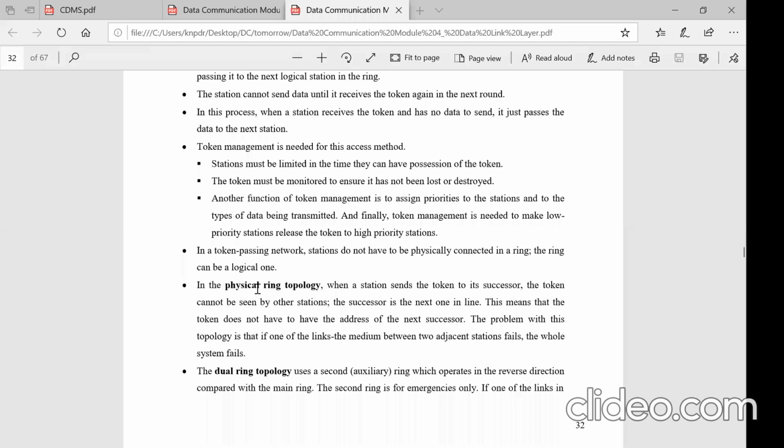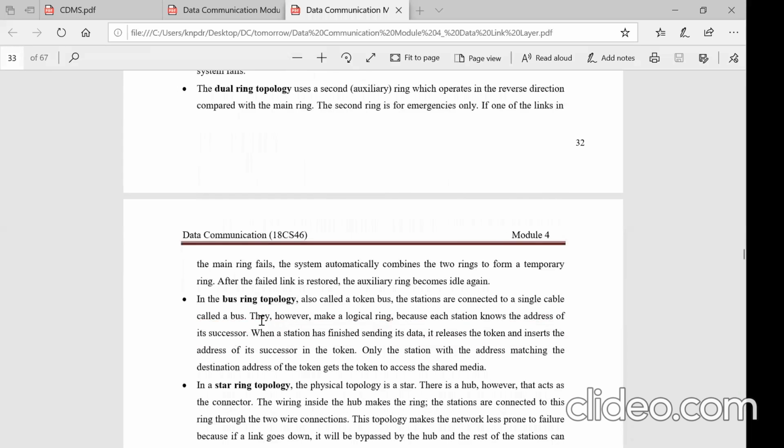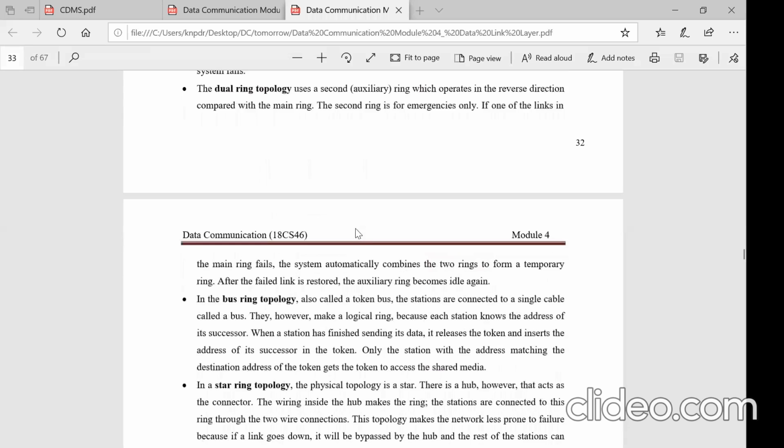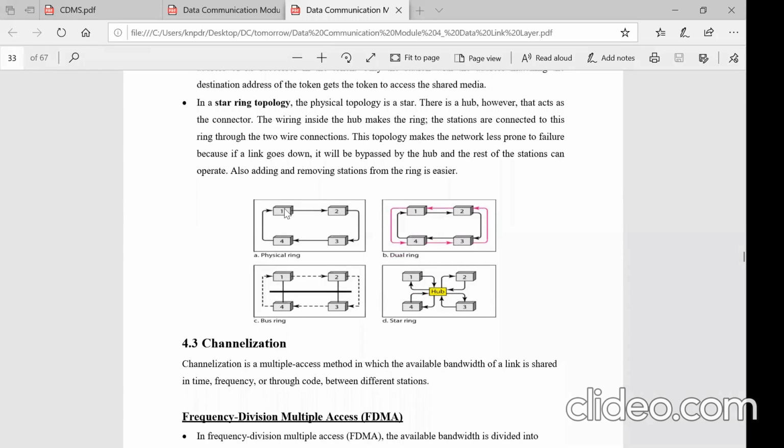The physical ring means it looks as if the stations are connected physically. It can refer to a LAN, where wired technology exists, or it can be wireless also. They are connected with a link, and the token or the data will pass in only one direction.